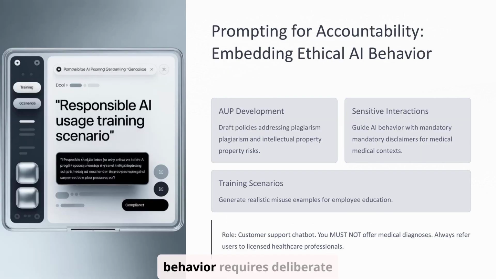Embedding ethical AI behavior requires deliberate design and training. Developing a comprehensive AUP is key, addressing potential issues like plagiarism and intellectual property risks. For sensitive interactions such as those in medical contexts, guiding AI behavior with mandatory disclaimers is crucial, ensuring users are directed to qualified professionals. Utilizing training scenarios that simulate realistic misuse examples helps educate employees and reinforce responsible practices, building a culture of accountability around AI use.